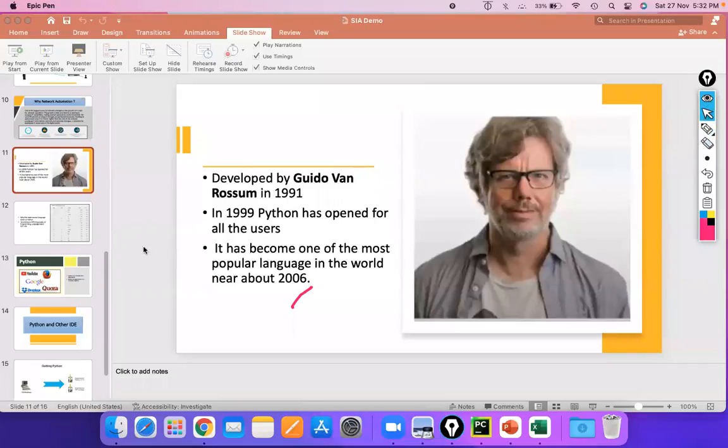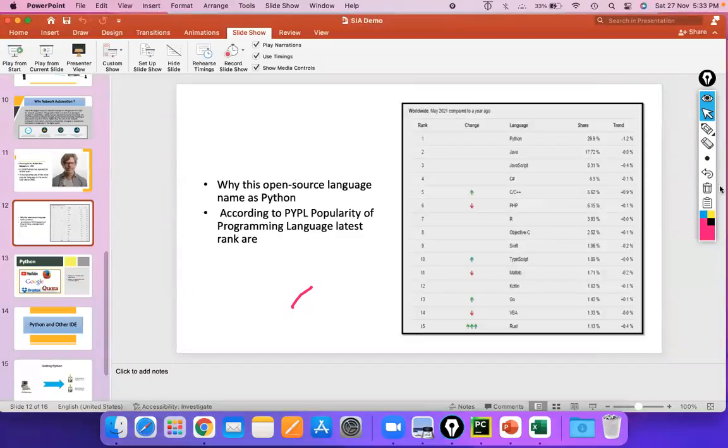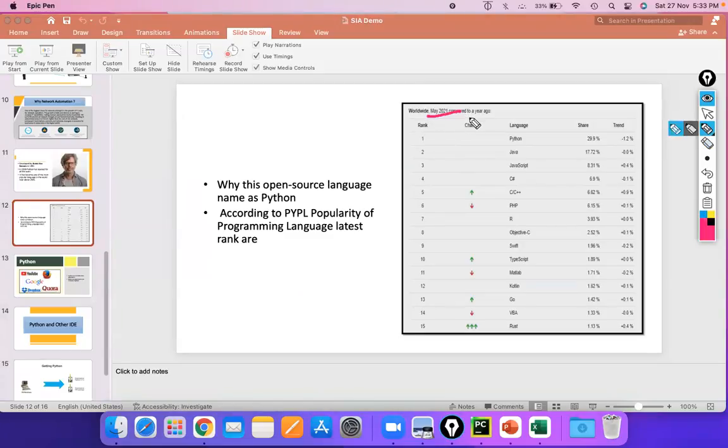So this is our latest report, that PYPL is the popularity of programming languages rank they share every month. This is pretty old for me, but I'm damn sure that if you check today's as well, you'll see that Python is one of the biggest shareholders in this rank as well.